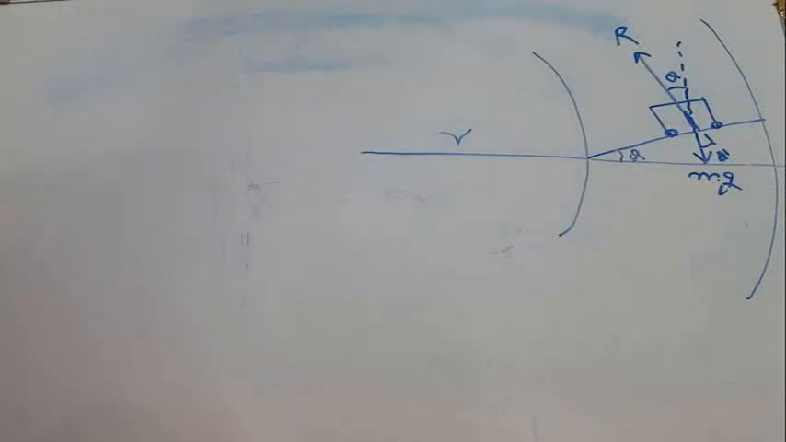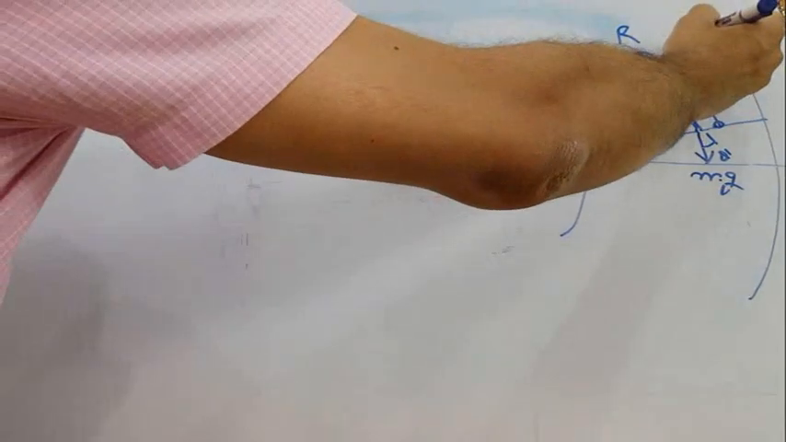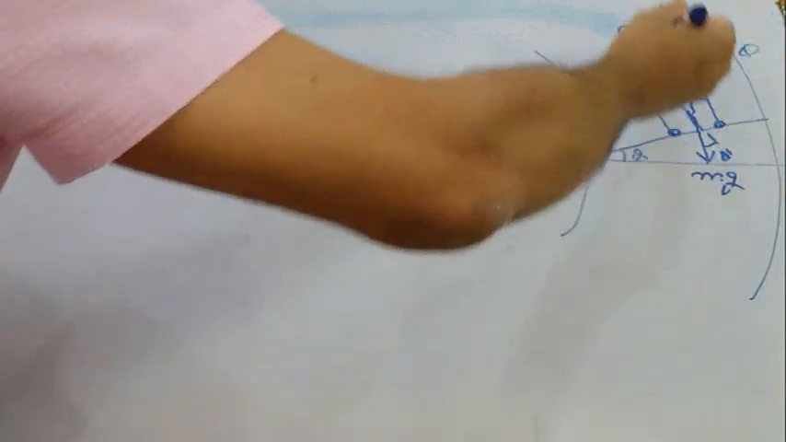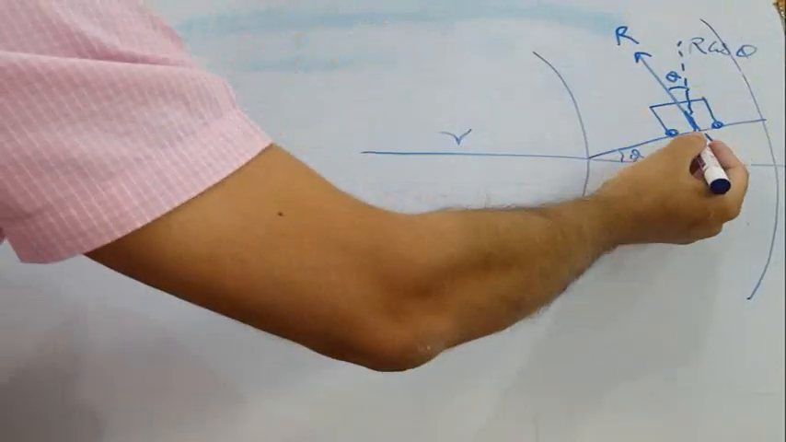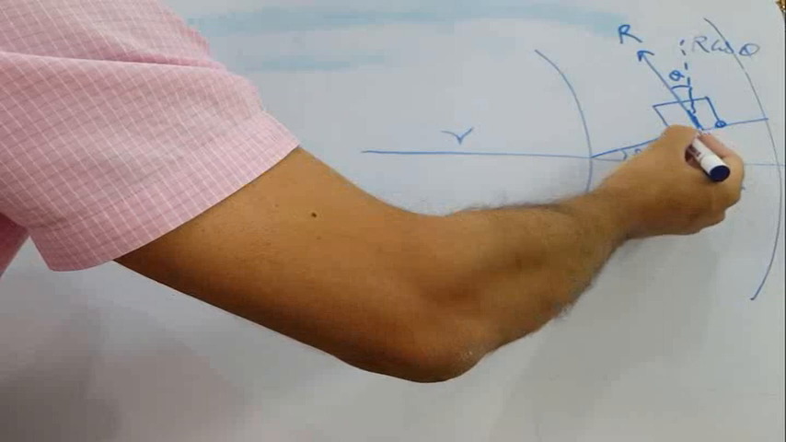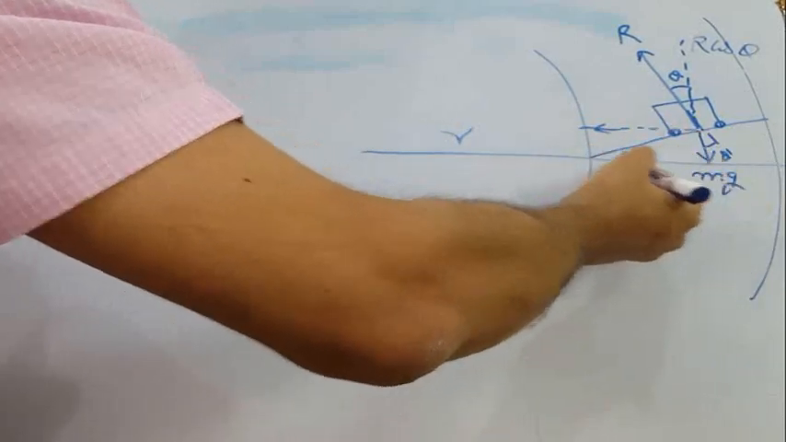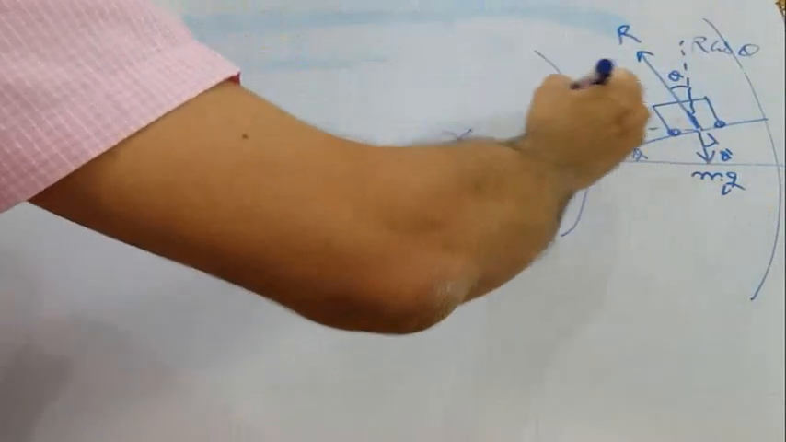Now we will resolve the components. The component of this R along this direction will be R cos theta. Perpendicular to this line, that will be parallel to horizontal. This line is parallel to horizontal. It is R cos theta, so it will be R sin theta.